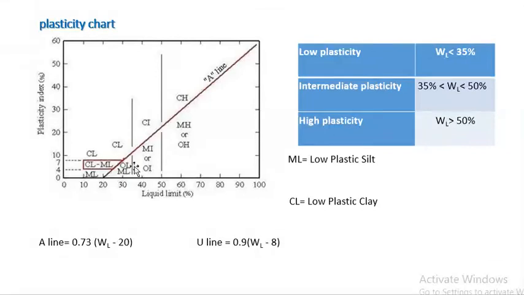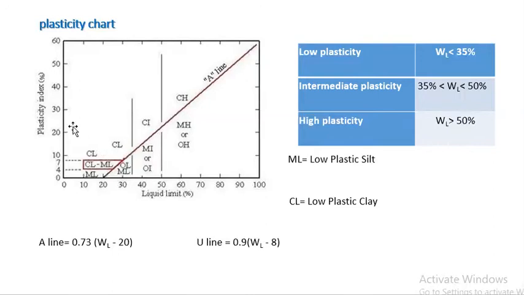Plasticity chart. Here in the plasticity chart, if the WL lies below 35%, then it's low plasticity. If the WL lies between 35 to 50%, then it's intermediate plasticity. If it lies above 50, then it's high plasticity.